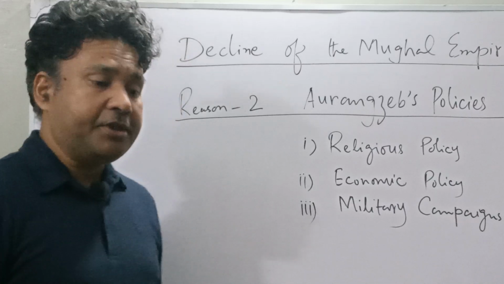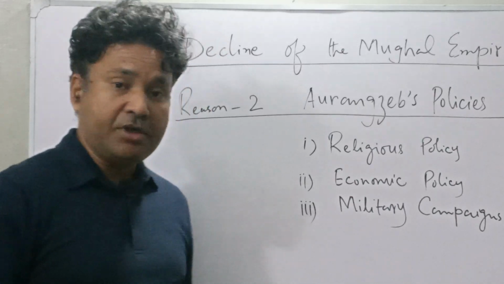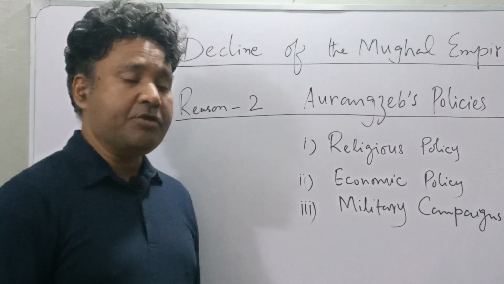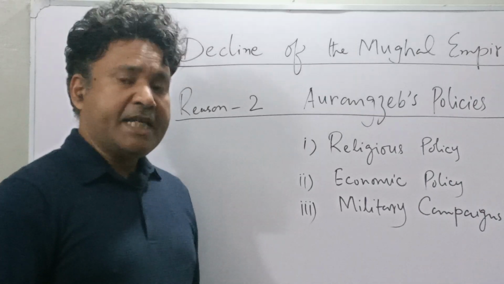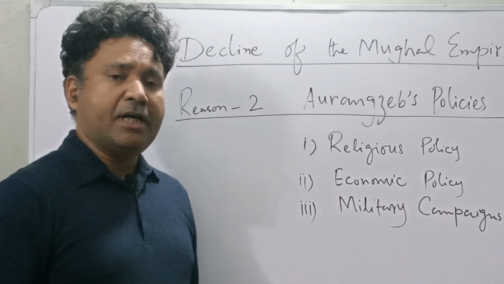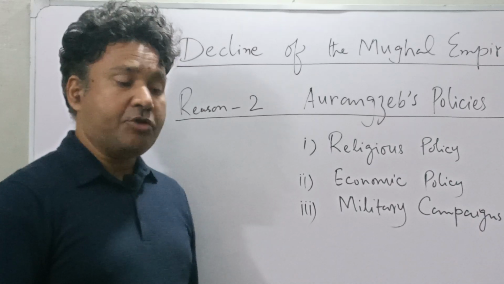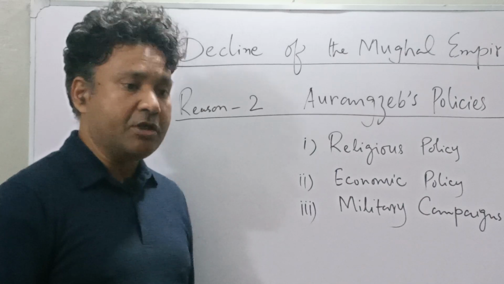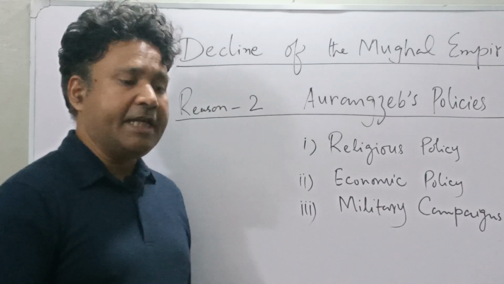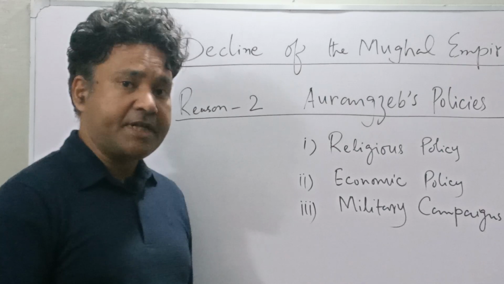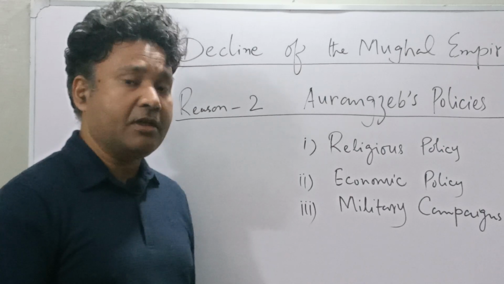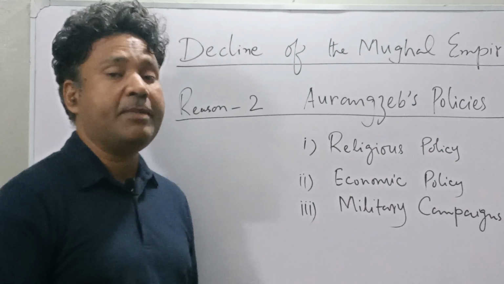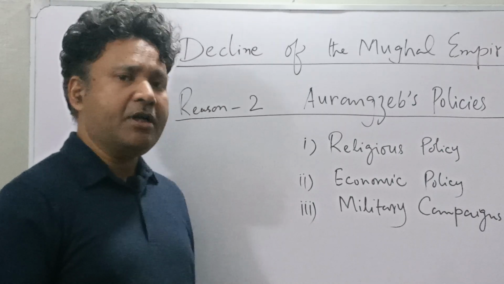There are two views on his taxation policies. According to the first view, he basically wanted to abolish all the taxes that were not based on Islamic laws, and in exchange he introduced many new ones.